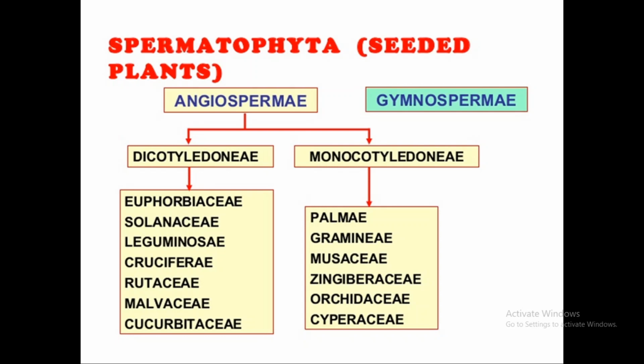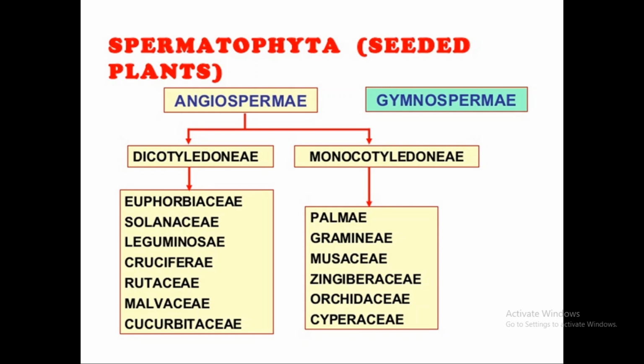Dicotyledons have two cotyledons in their seed and seedlings. Seedling means the first germinated plant, and after germination it bears two cotyledons at that stage. In monocotyledons, there is only a single cotyledon.